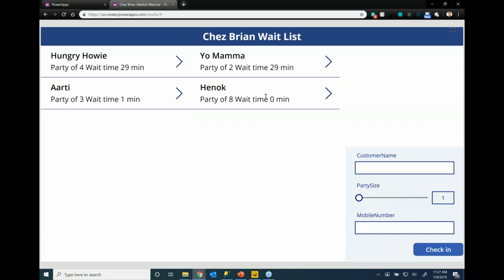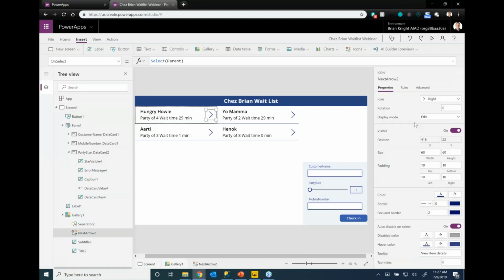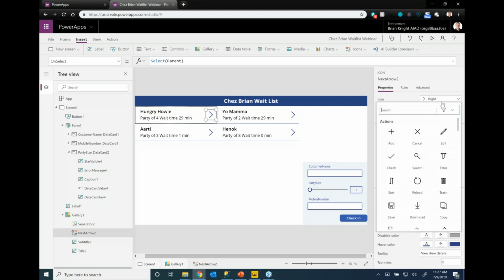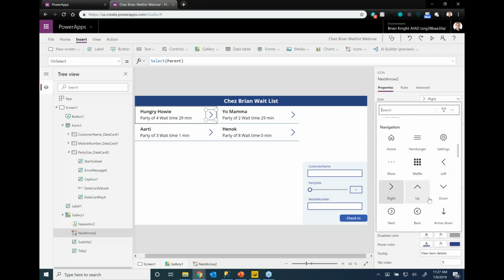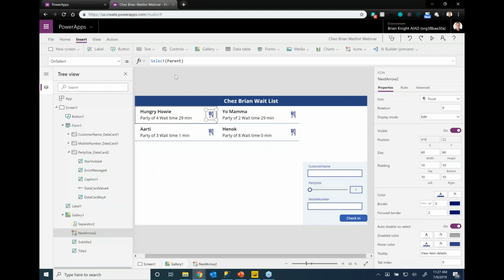So an easy way of building an app, right? But now I need to be able to check these people in and remove them from here. So let me show you a few things around that. There's a few options you have. To check people in, I'll go ahead and just change this little arrow right here. Let's make it just a, let's see here. I think I have a picture here of food. There we go. All right, and I'm going to wire this on select of that food to do something now as well. So to do that, I want to do an update to our table. There's a few ways of doing that. Like anything in building an application, there's 100 ways of doing any kind of thing.